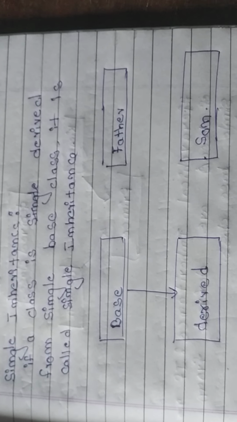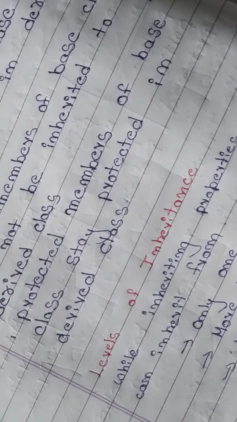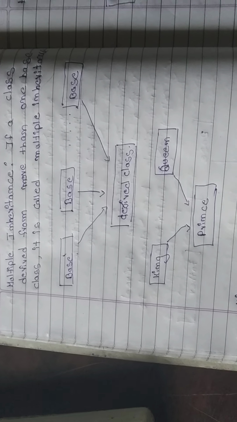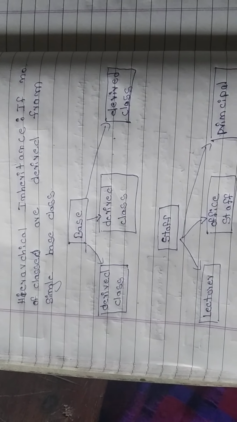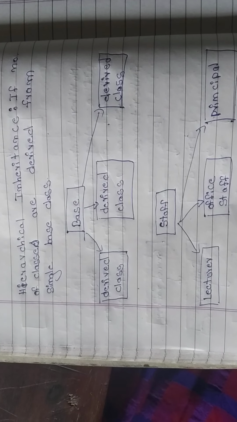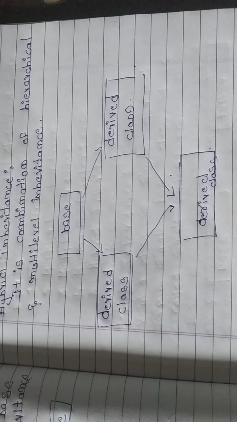What is single inheritance? From here to here. Take the third screenshot. So what is multiple inheritance? From here to here. Take a fourth screenshot. Let me turn the page, students. So multiple inheritance, take the screenshot. Next one is hierarchical inheritance, take a screenshot. Last one is hybrid inheritance.